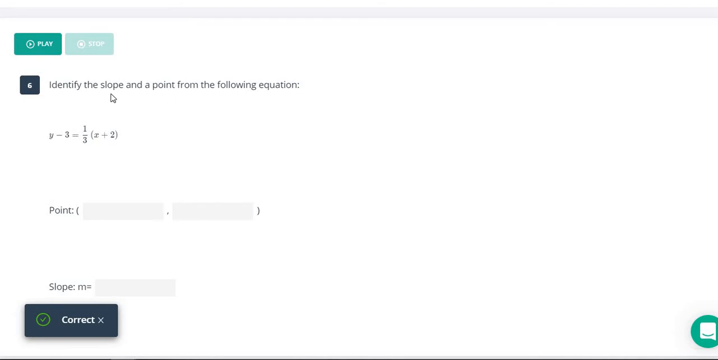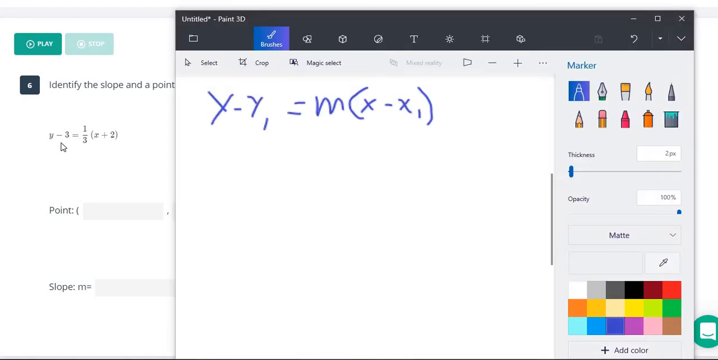All right, for number 6 here, it says identify the slope and a point from the following equation. So what we have here is written in what we call point slope form. It's different than slope-intercept form. Slope-intercept form is y equals mx plus b. Point slope form is y minus y1 equals m times x minus x1, where y1 and x1 are points and m is your slope.